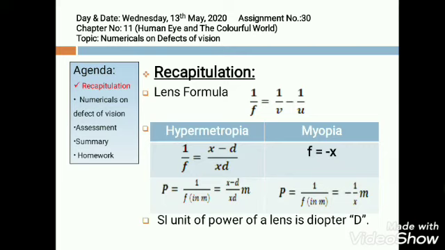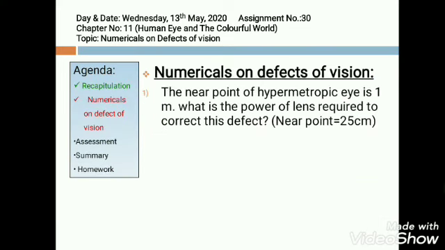In myopia, the power of lens is given by the reciprocal of focal length. The SI unit of power of a lens is the diopter, and it is represented by capital D. Now let's start our topic, numericals.